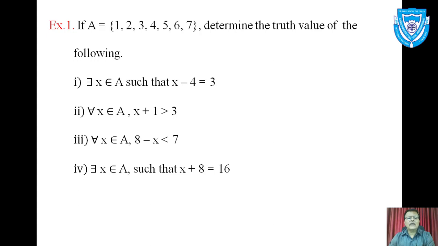Third is, for all x belongs to A, 8 minus x is less than 7. Again it is a universally quantified statement. You check whether all members in the collection satisfy the condition or not. I will move to the fourth statement: there exists x belongs to A such that x plus 8 is equal to 16. This is an existentially quantified statement. You have to check, is there any member in the collection which satisfies this condition? If at least one element in the set satisfies this condition, then this statement is said to be true.